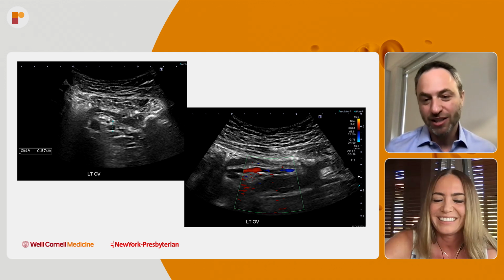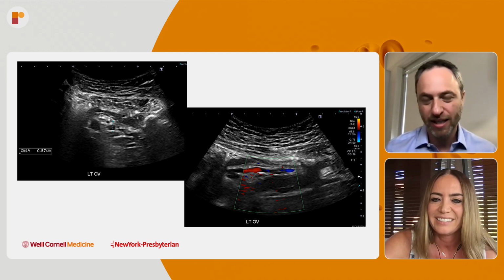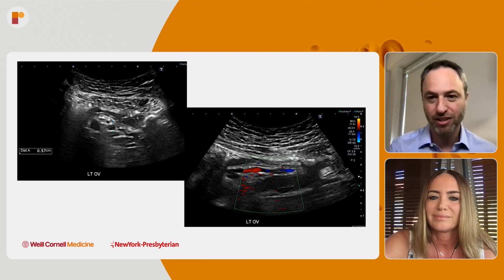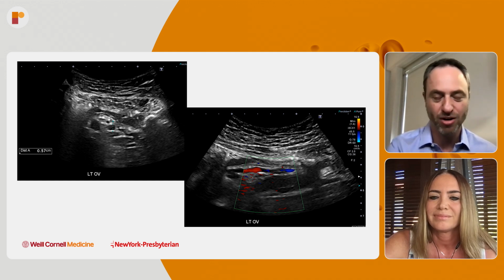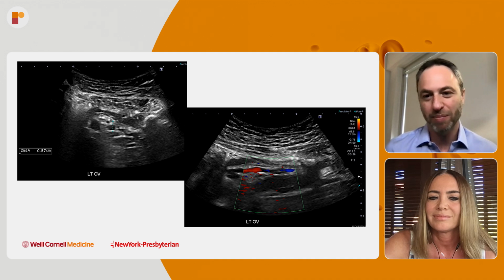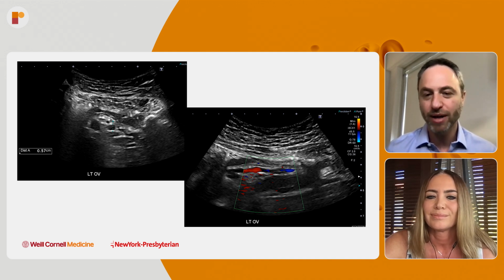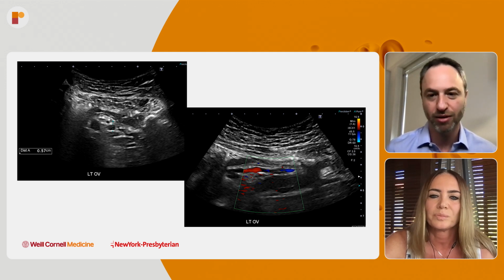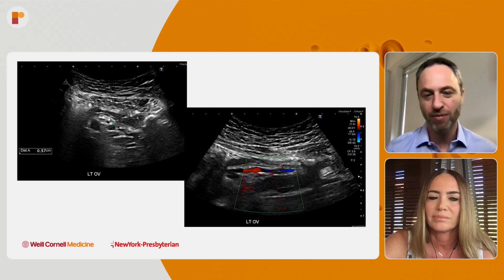So I will watch in long axis like this with color on, and then I do augmentation. So I press on the lower abdomen in the left lower quadrant and observe. And I try to have the patient stay and remain very still when I'm doing that augmentation. Sometimes it causes pain. These patients have pelvic pain and I'm pressing on their pelvis, so sometimes there is pain. But that creates a lot of that retrograde flow. It's almost like augmentation in the leg when you're dealing with lower extremity varicosities. You can augment and then see retrograde flow and reflux.